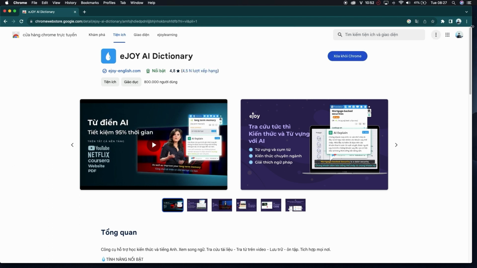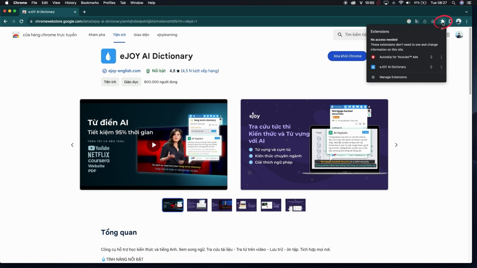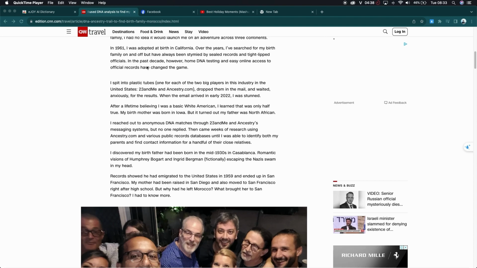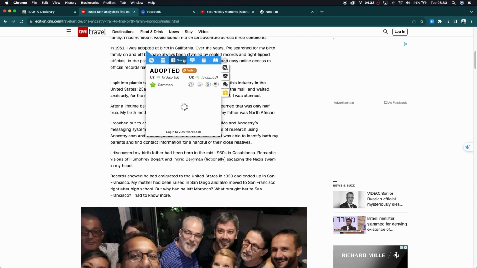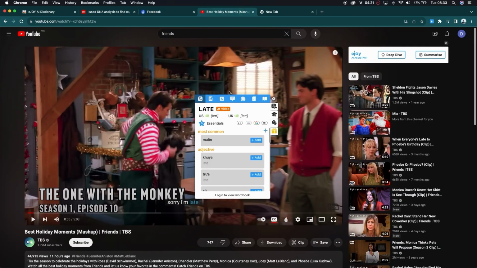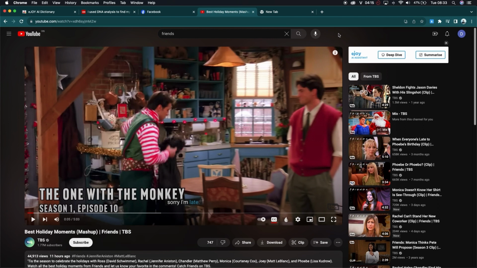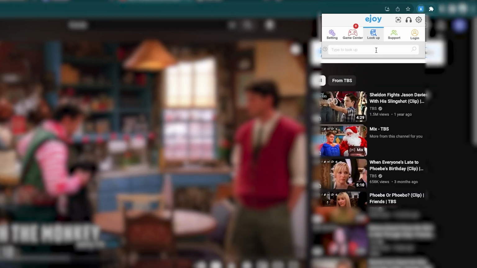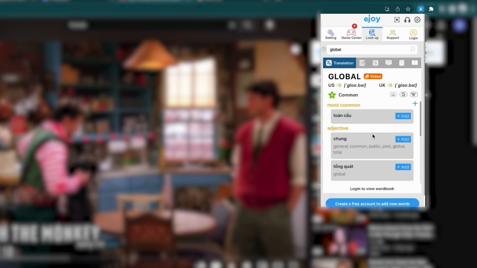After downloading eJOY, click on the puzzle icon in the upper right corner of the screen. Select the pin symbol next to the eJOY icon to quickly access eJOY whenever needed. After downloading, you can click on any words while reading news, scrolling social media, or even watching videos like this. Or if you need to look up a new word you encounter in a book or on TV, just click on the eJOY icon, go to the Lookup tab, type in the word and search.